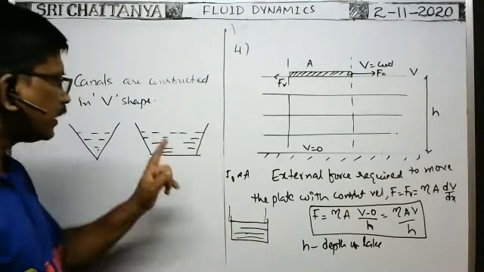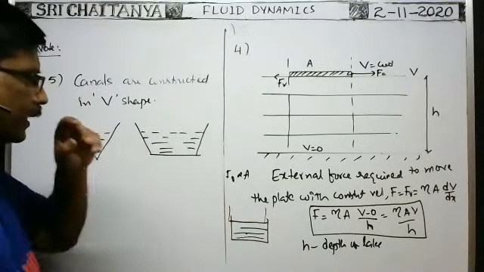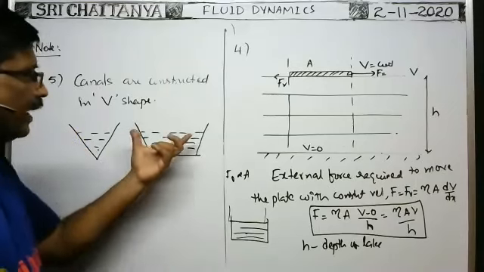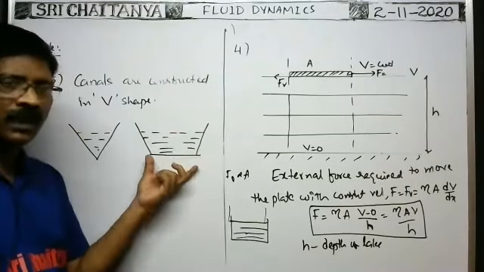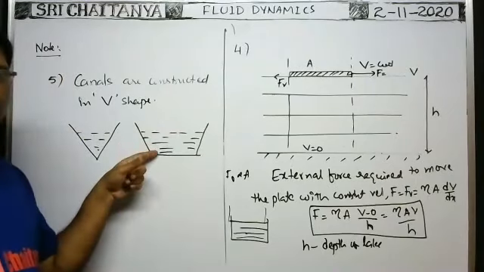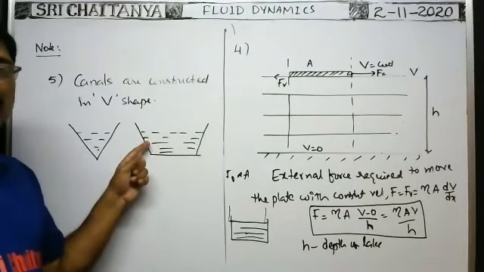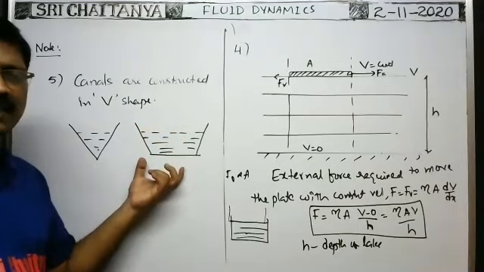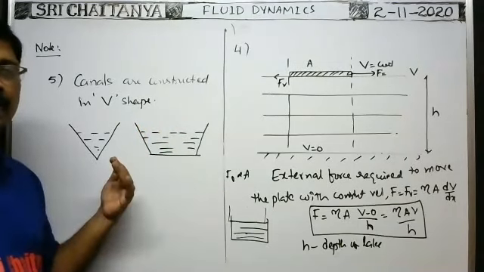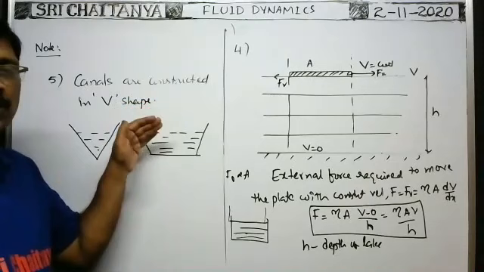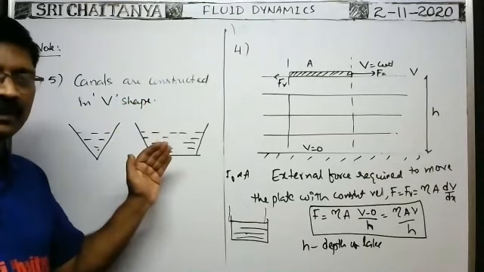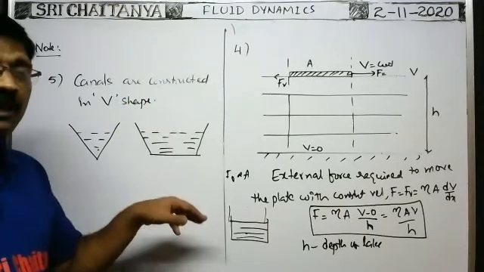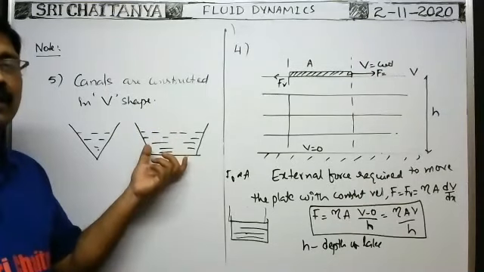But when you construct the canals in the form of V shape, the area of contact of the layer decreases, no? Because of the increase in depth, pressure increases. Due to that, viscous force increases. But at the same time, whenever the area of contact decreases, viscous force reduces. So the increase in viscous force due to pressure when you go to depth will be nullified by the decrease in area of contact.